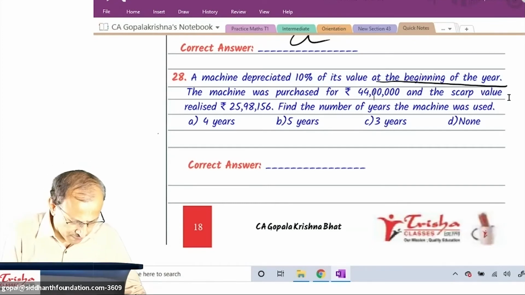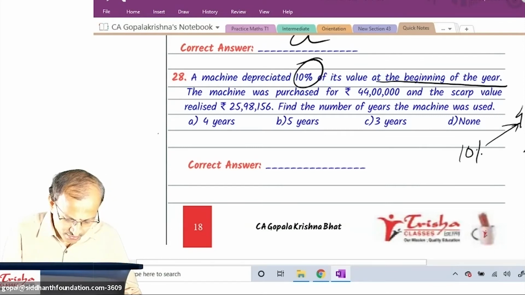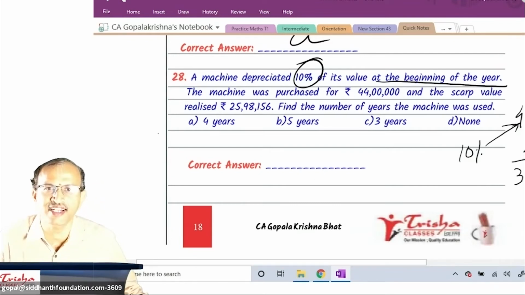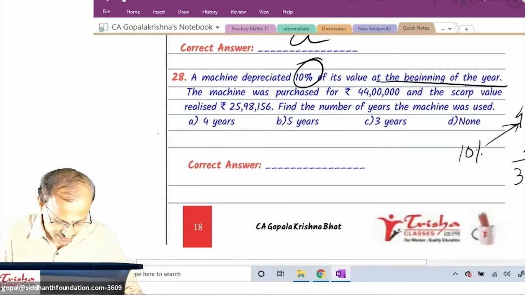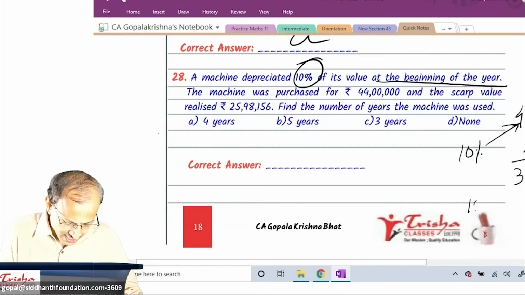I will take an example: 44 lakh here, and assume the rate is given as 10%. 10% on 44 lakh is 4.4 lakh. It becomes 39.6 lakh. Am I right? Please respond, use calculator. 44 lakh minus 10% is 39.6. Yes, okay.